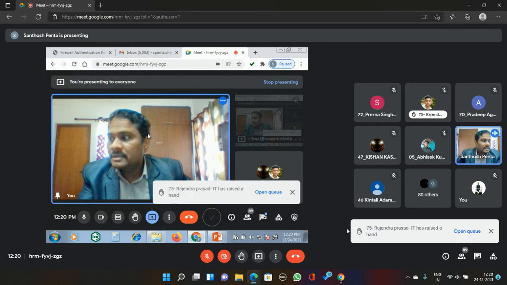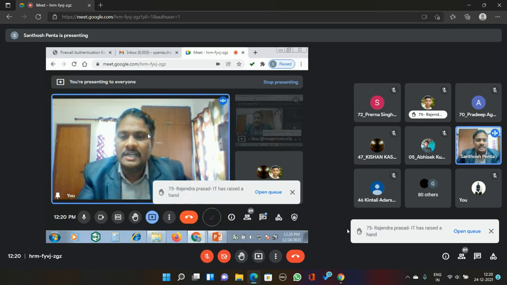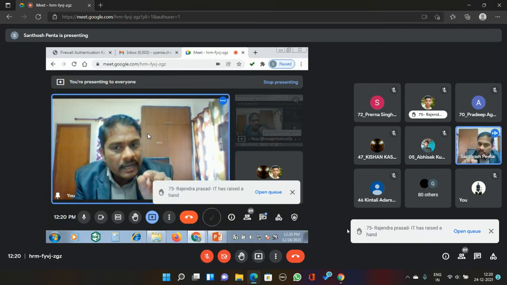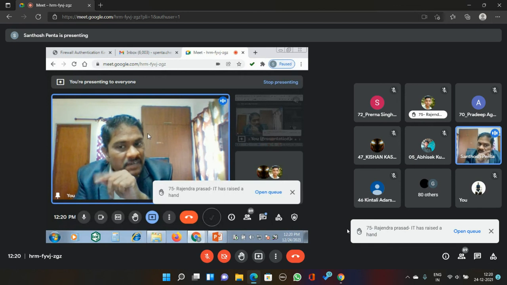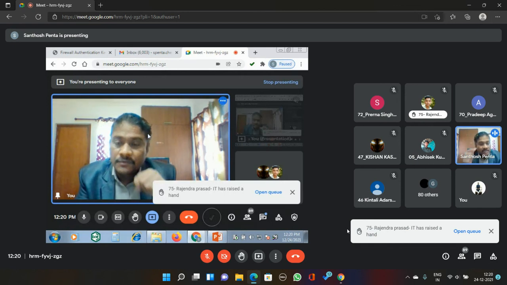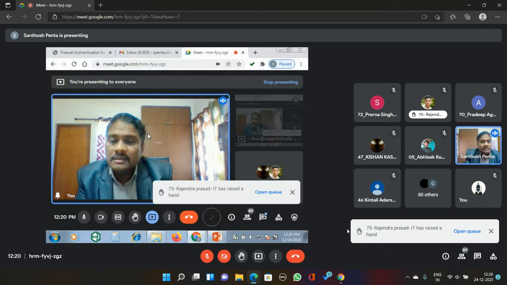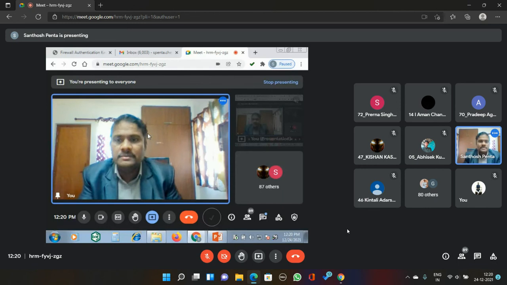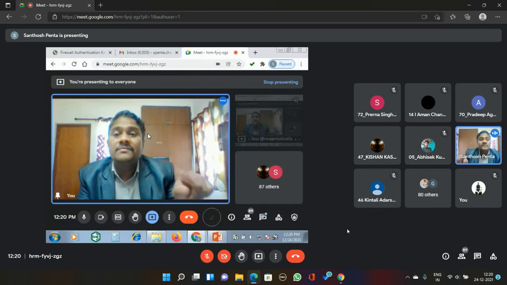How do we convert? Simply by multiplying with the calcium carbonate weight. If M1V1 equals M2V2 and you are calculating molarity, then you multiply with 100. But here we are calculating with N1V1 equals N2V2, so we have to multiply with 50.